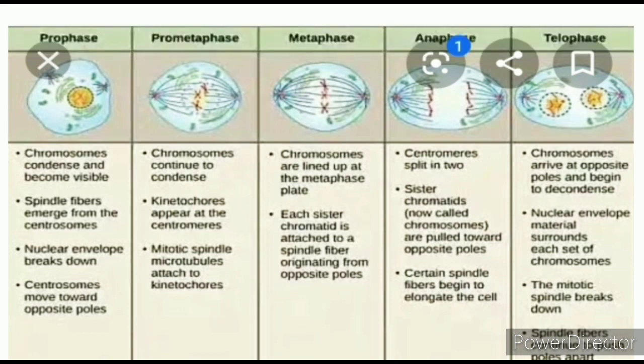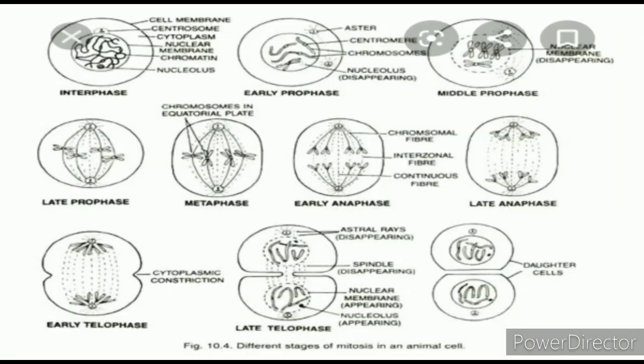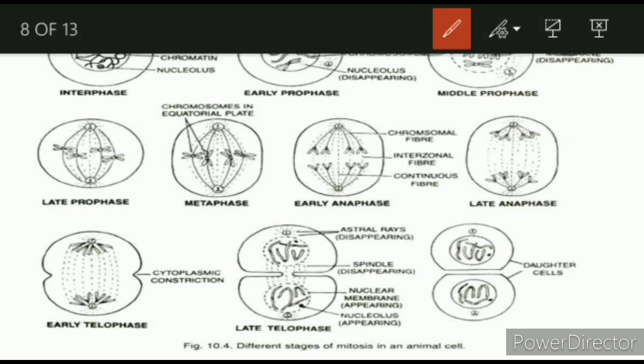Here you can see that in the early anaphase the spindle fibers are pulled by the centriole towards itself, and the sister chromatids get separated. Here you can easily see, as I have told you, these are sister chromatids, this and this.